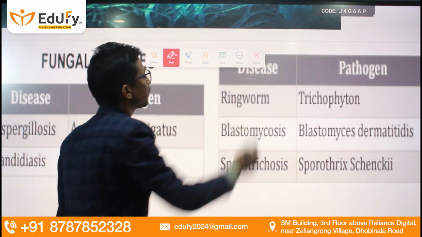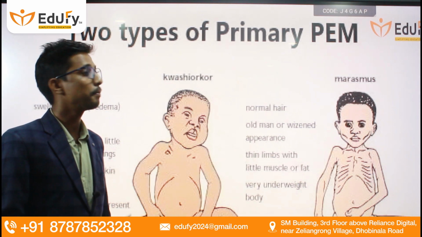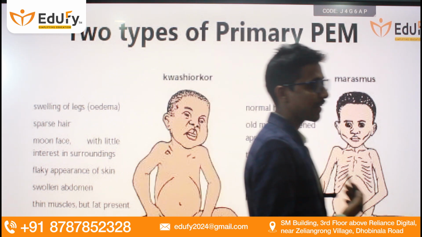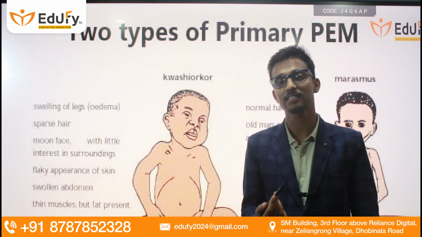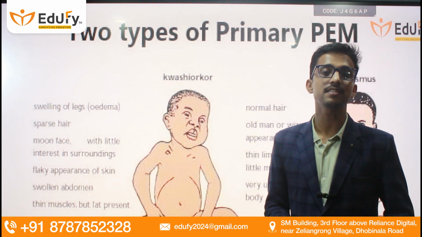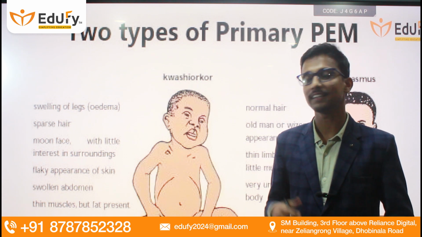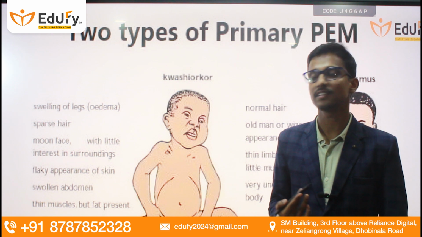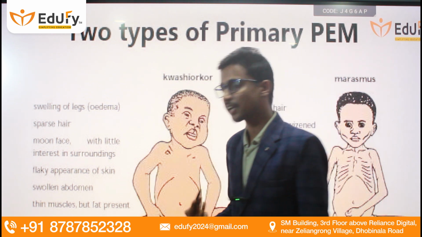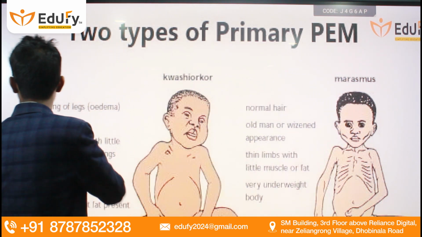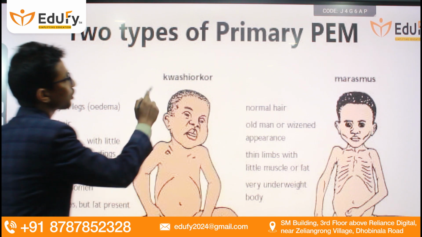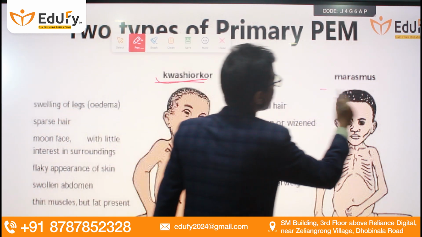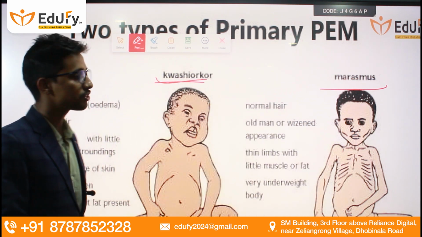Moving towards the next slide, now friends, we are going to discuss protein energy malnutrition diseases. What are PEM or protein energy malnutrition diseases? When a developing child is not given an adequate amount of protein, it leads to certain conditions known as protein energy malnutrition diseases. These are of two types. One is kwashiorkor and the other one is marasmus. I am going to discuss the symptoms of these two PEM diseases.